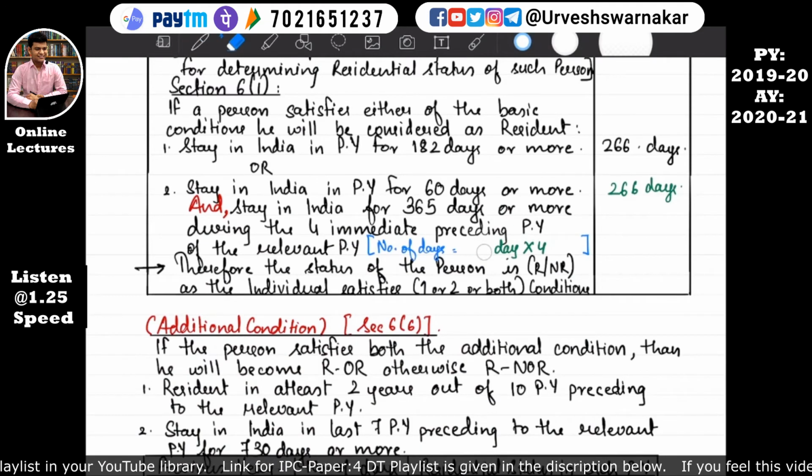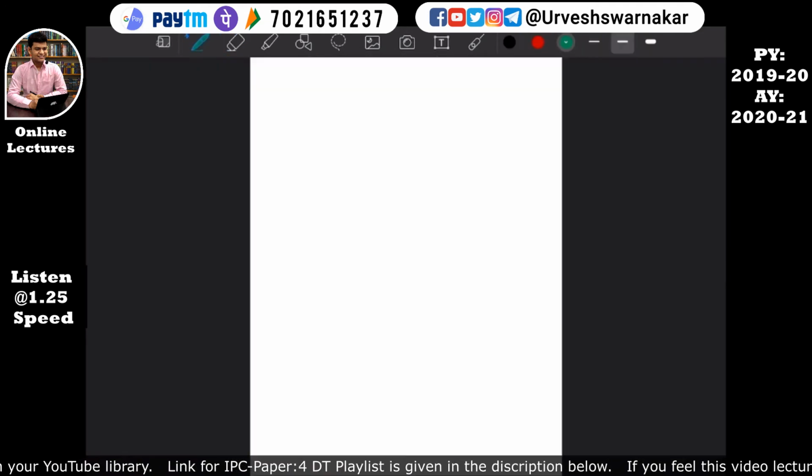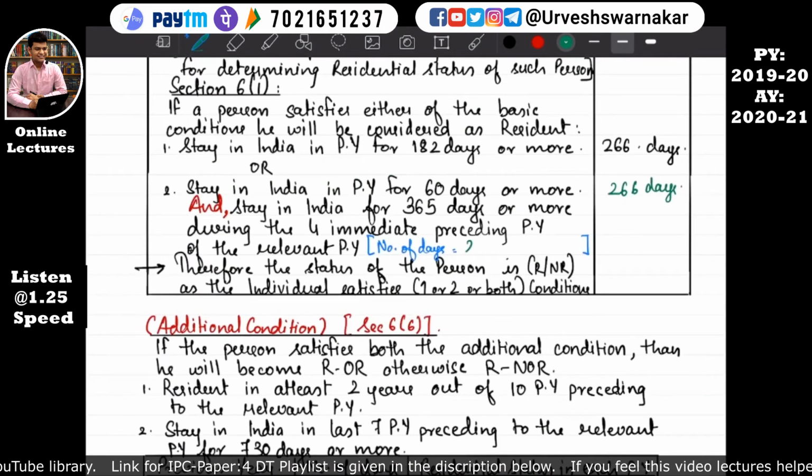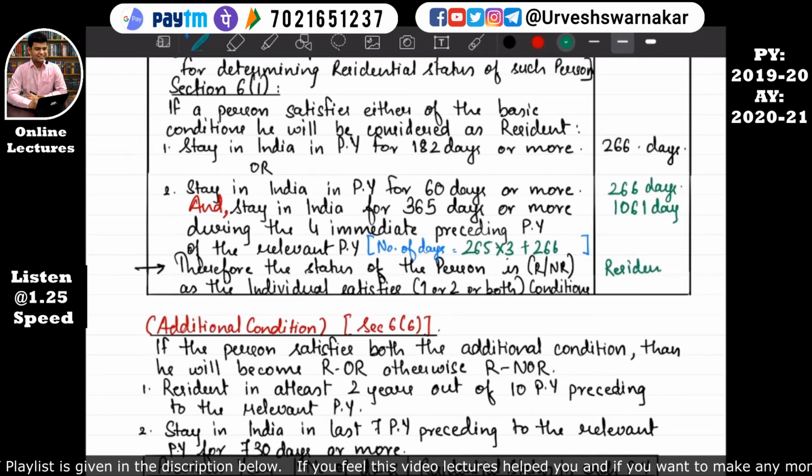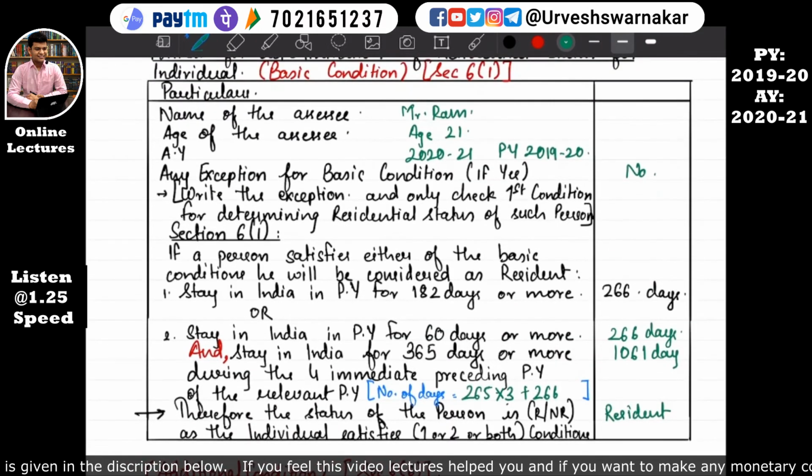So here, simply, in the format there is a space. We'll write here 265 into 3 plus 266, which comes to 1061 days, and you write here simply resident. I hope this is quite clear. This much is the only format.